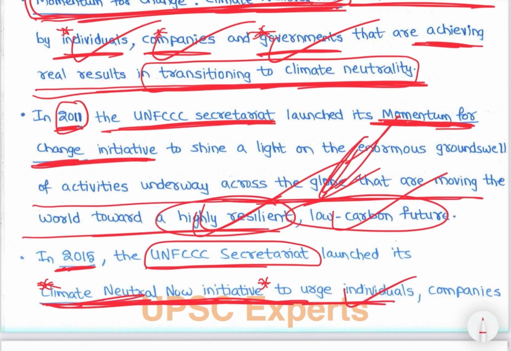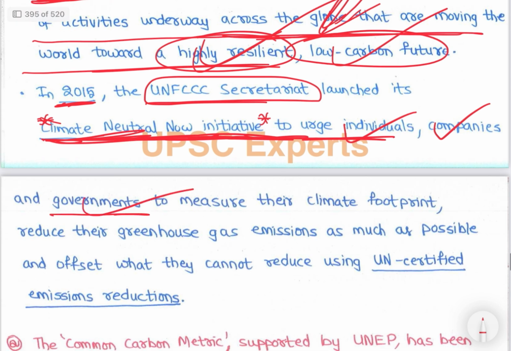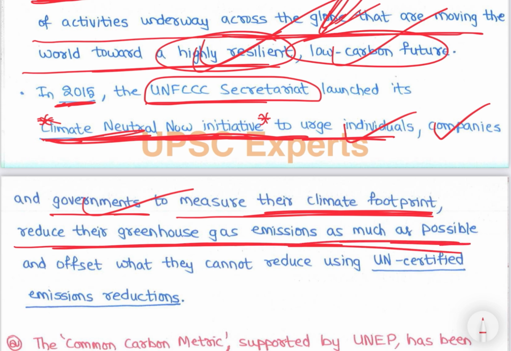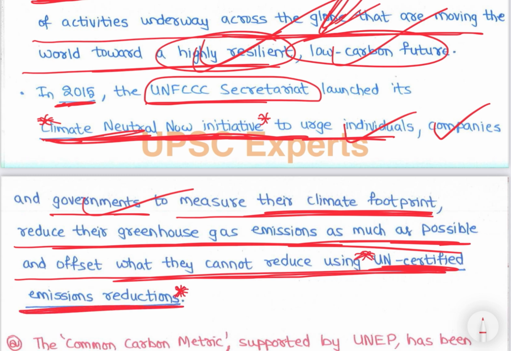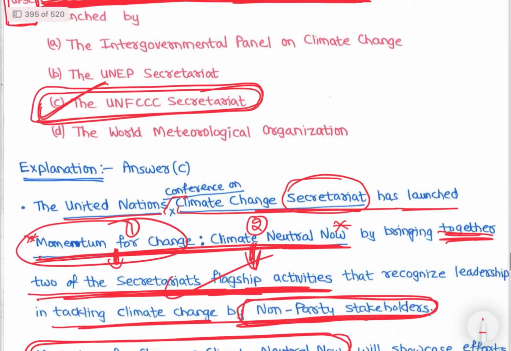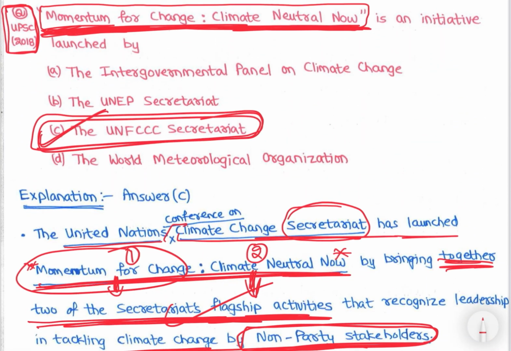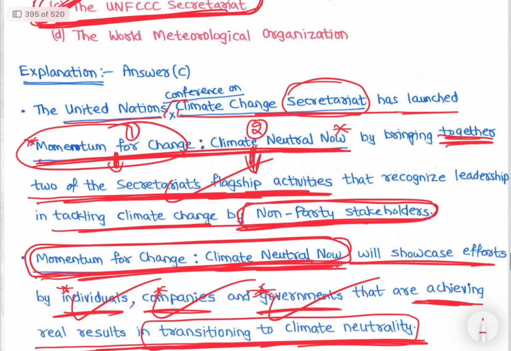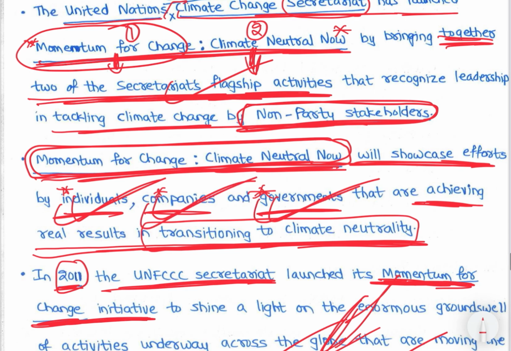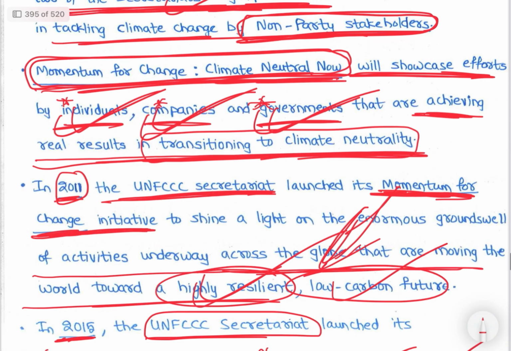Climate Neutral Now initiative, that is, let's become climate neutral right now, right. That is to urge individuals, companies and governments to measure their climate footprint, reduce their greenhouse gas emissions as much as possible and offset what they cannot reduce using UN certified emissions reductions, right. So that is, Momentum for Change, Climate Neutral Now is an initiative launched by the UNFCCC secretariat, right. So it combines both Momentum for Change and Climate Neutral Now. Basically, it will bring individuals, companies and governments together in transitioning to climate neutrality, right.